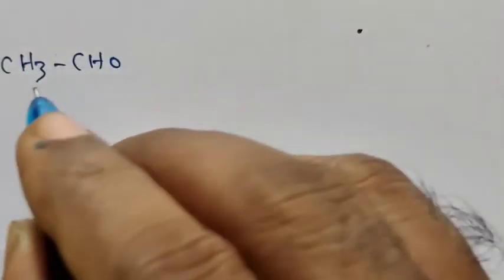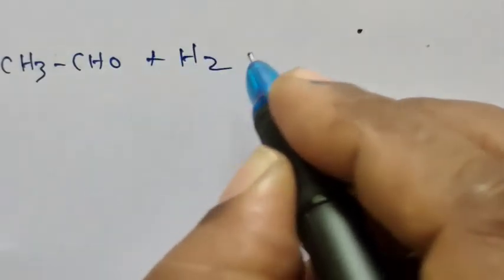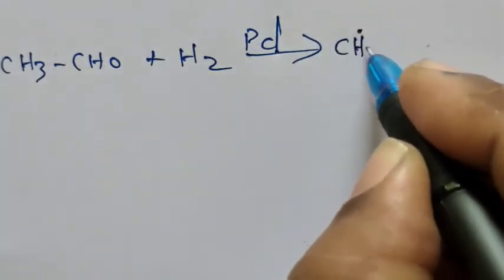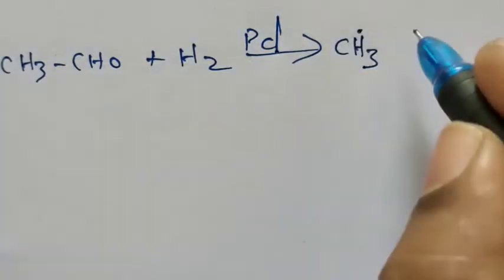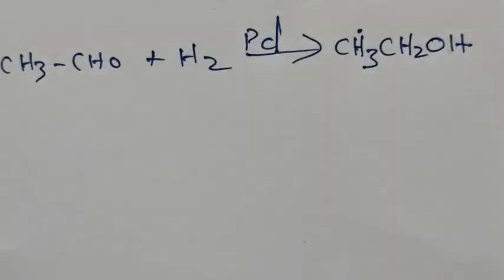CH3CHO, that means aldehyde, when treated with hydrogen in the presence of palladium as catalyst, the CHO group will be reduced to CH2OH.